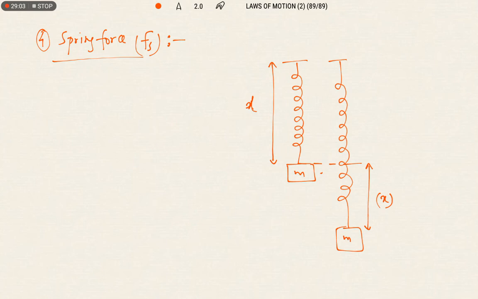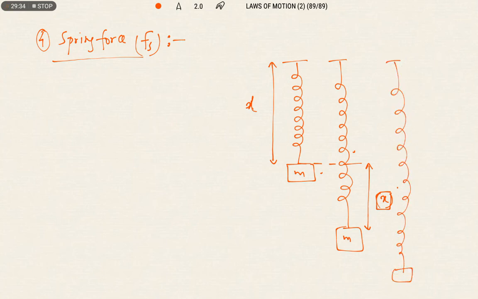Here is one condition: elastic limit is nothing but the range in which the object maintains its elastic property. Beyond that elastic limit, if you apply a greater force on it, the body will never regain its original shape and size. Here X is the elongation. If you further increase the force, the elongation in the spring will increase.